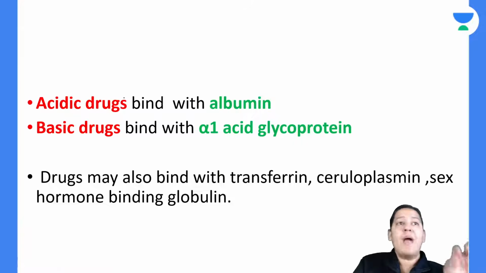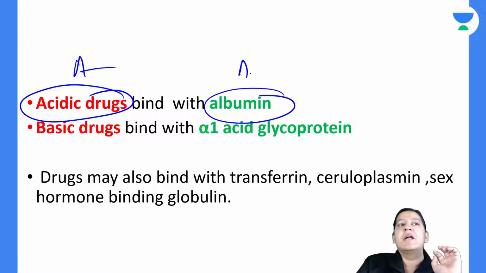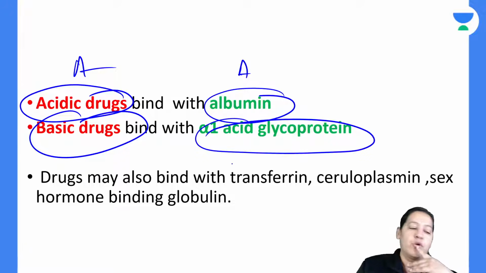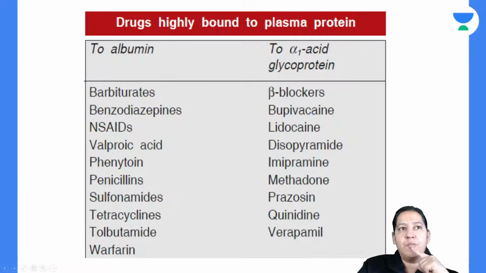As I have already taught you, acidic drugs bind to a protein known as albumin. A for A. Learn it. And basic drugs bind to another protein known as alpha-1 acid glycoprotein. This is also an A, so don't get confused. So acidic drugs bind to albumin and basic drugs bind to alpha-1 glycoprotein. Right. Now learn the names of acidic drugs and the names of basic drugs.